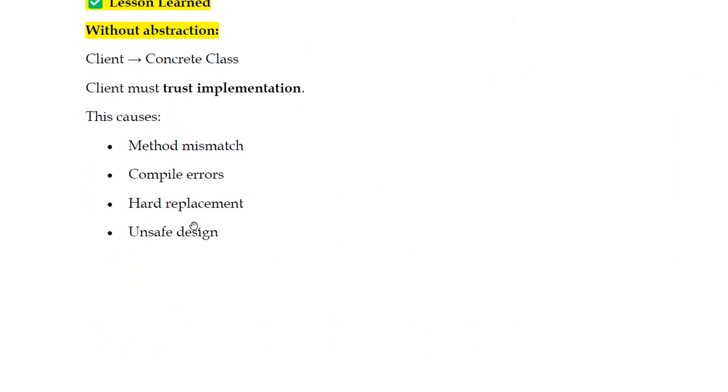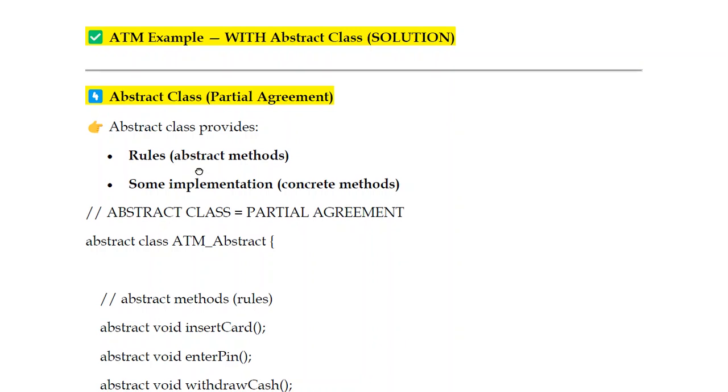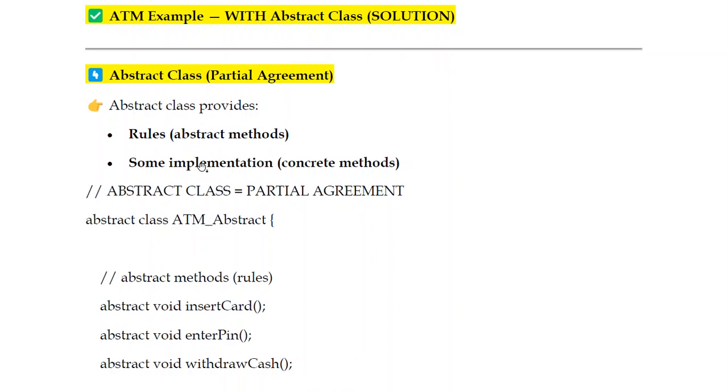Next, we'll move on to the ATM example, the same thing with an abstract class. What's the solution? The abstract class is a partial agreement. It provides rules and then some implementation. What are the rules? Abstract methods you have to declare, followed by non-abstract, concrete methods that also have implementation. Abstract methods we all discussed in our previous session.